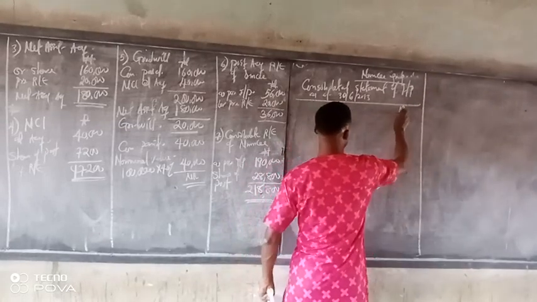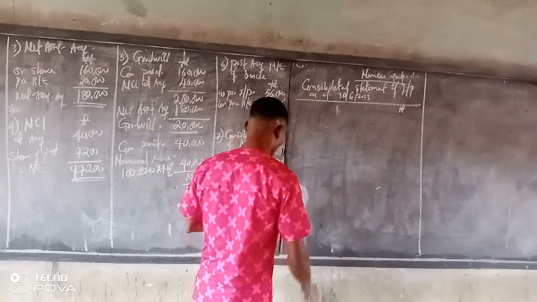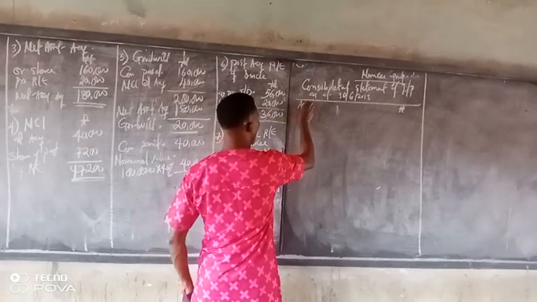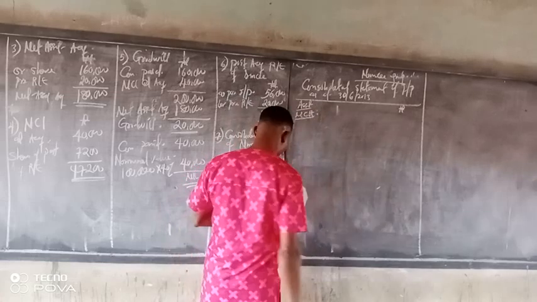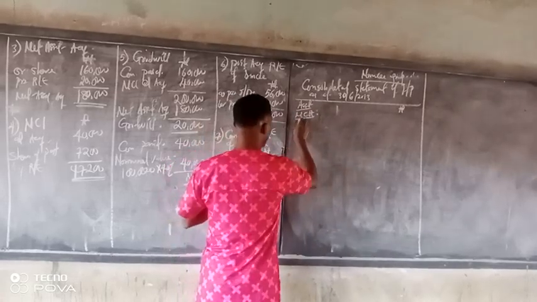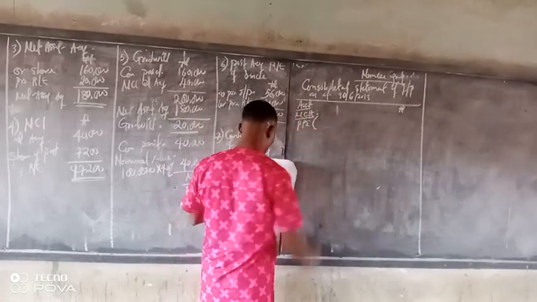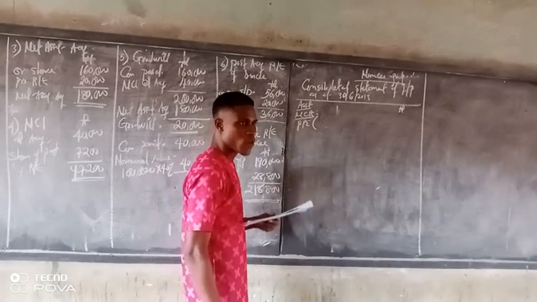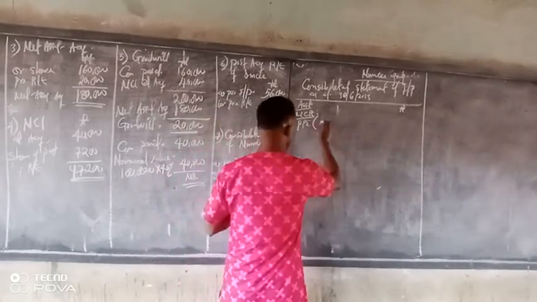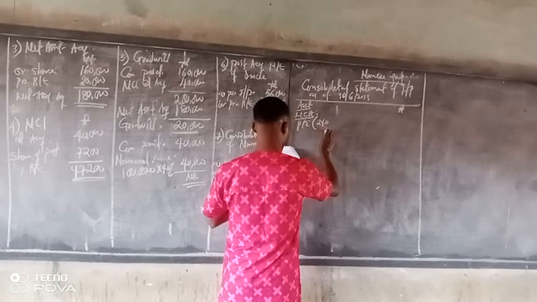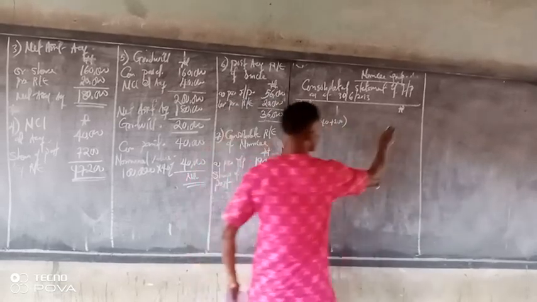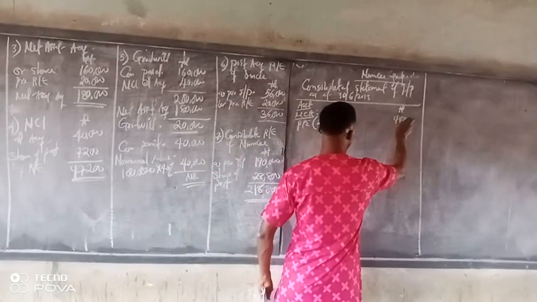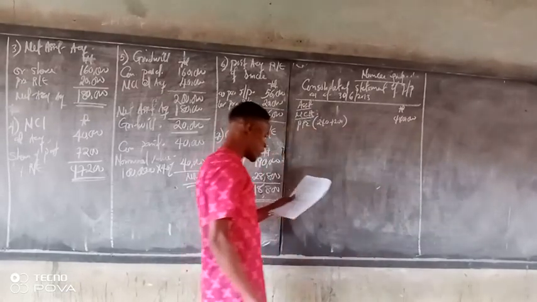Okay, let's start from the asset side now. Non-current assets: we have property, plant, and equipment. The parent and the subsidiary, we are just adding together. 240 plus 200, no other adjustment. That gives 440,000.